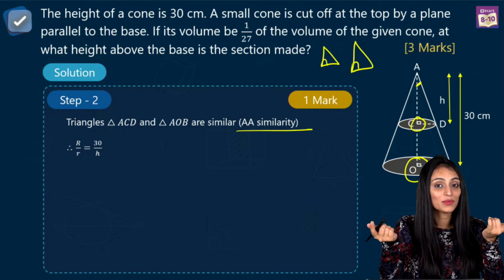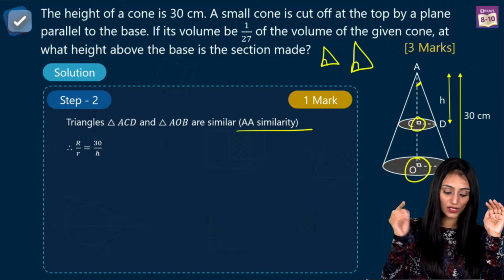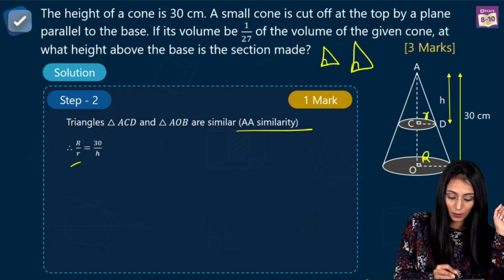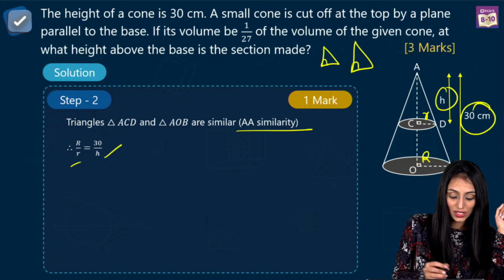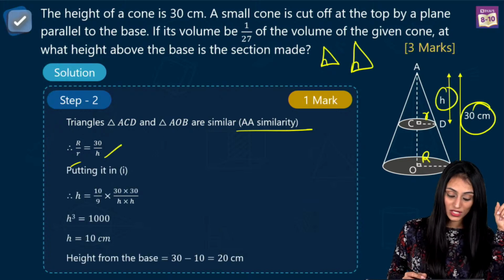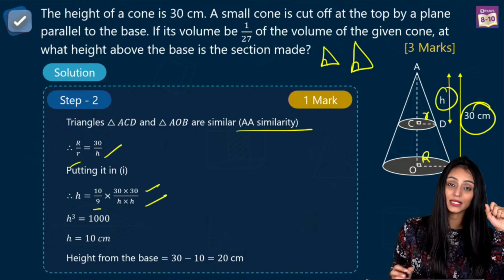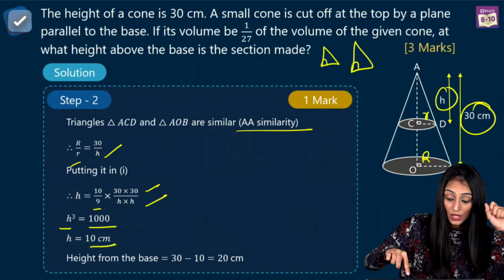When triangles are similar, their corresponding sides are proportional. So we have corresponding sides: R here, small r here. So R by r, height of the bigger cone is 30, height of the smaller cone is h, so 30 by h. From the first equation, we got this thing, so I'm putting everything here. 10 by 9 equal to (30 by h) whole square, you get h cube as 1000. h is 10 centimeter.